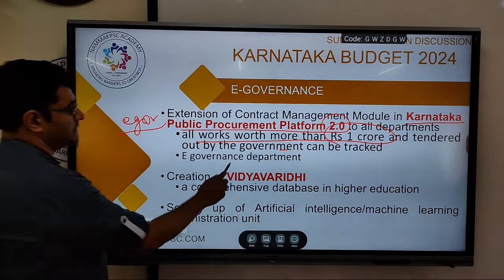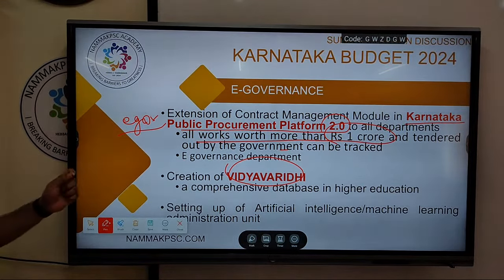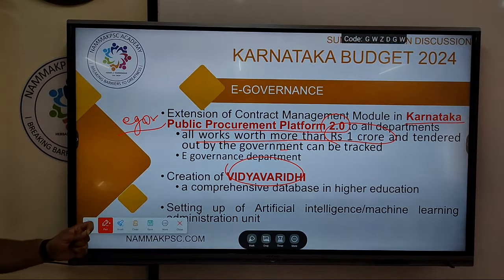Then for higher education, Vidya Varidhi. Okay, Vidya Varidhi for a database relating to higher education.